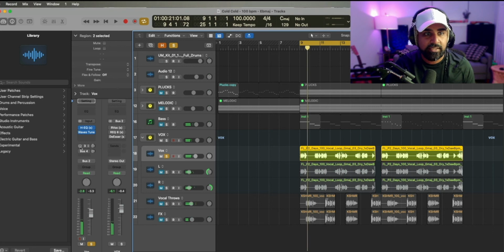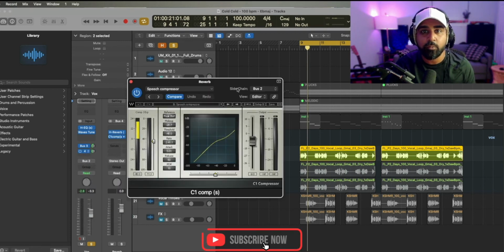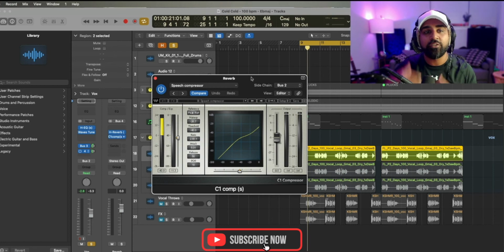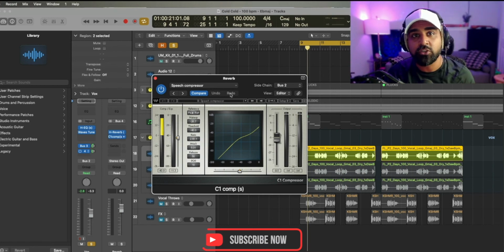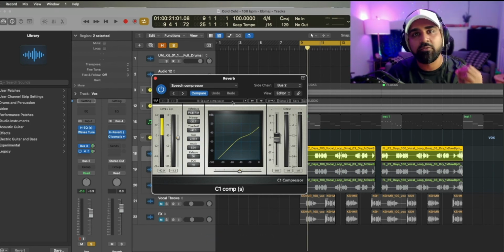Perfect. And then what I'm doing next is just adding a delay and a reverb. For the delay, I'm using the H-Delay. And then also for the reverb, I'm using the H-Reverb. And then I'm using the C1 compressor to duck the sound of the reverb every time the vocals are cutting through. So it's only really kind of enunciating the effect every time the vocals are not playing.